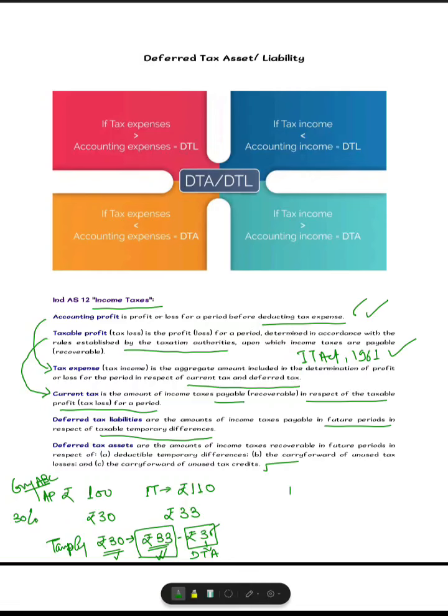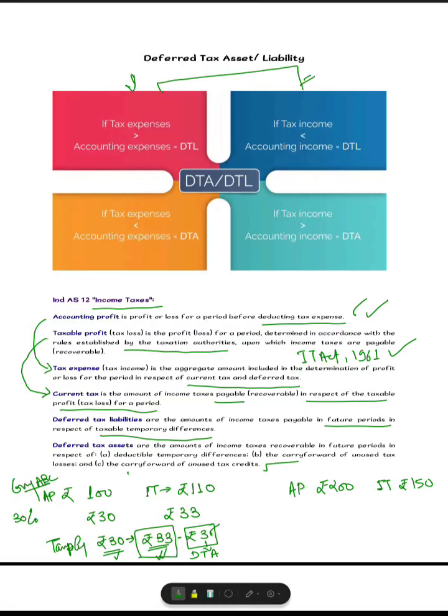Suppose, as per your accounts, your accounting profit is rupees 200, and as per the income tax provisions, your taxable profit this year is only rupees 150. Say, for example, the taxation authorities allowed you more expense, or some taxable income is less.